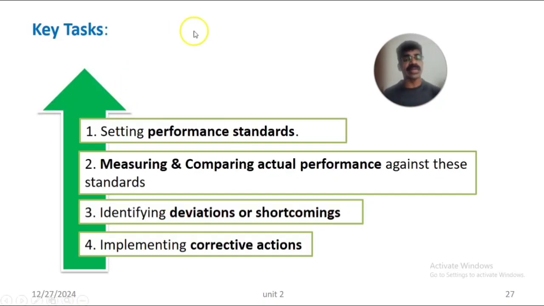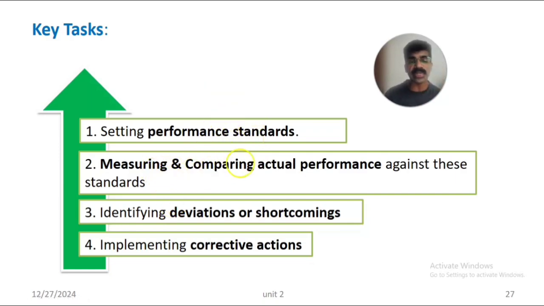The key tasks in controlling include, one, setting the performance standards for all the people in the organization. To achieve the goals, there should be set standards or uniformity. So first is setting the performance standards, and each employee has to follow those standards. In nursing, we have professional standards. It has to be supervised by the ward in charge or nursing superintendent. Like that, all the managers in the organization have to periodically do the performance appraisal, and with that they have to check the performance standards of the persons and the total organization.